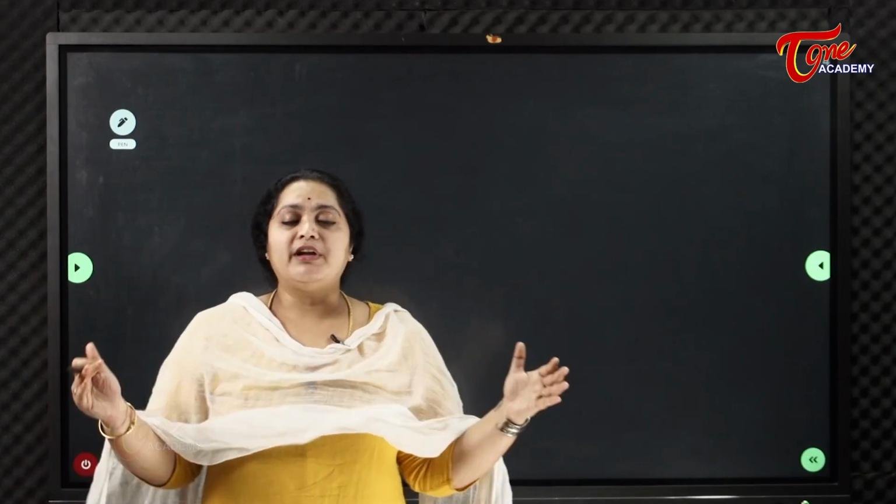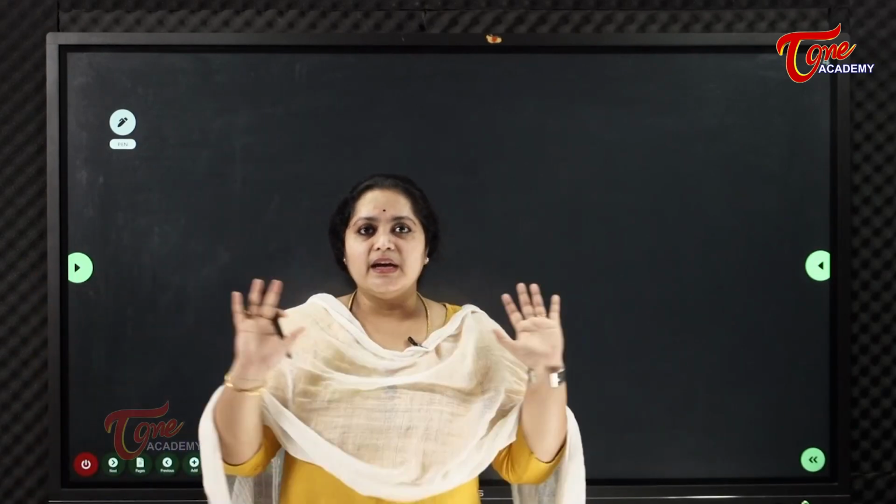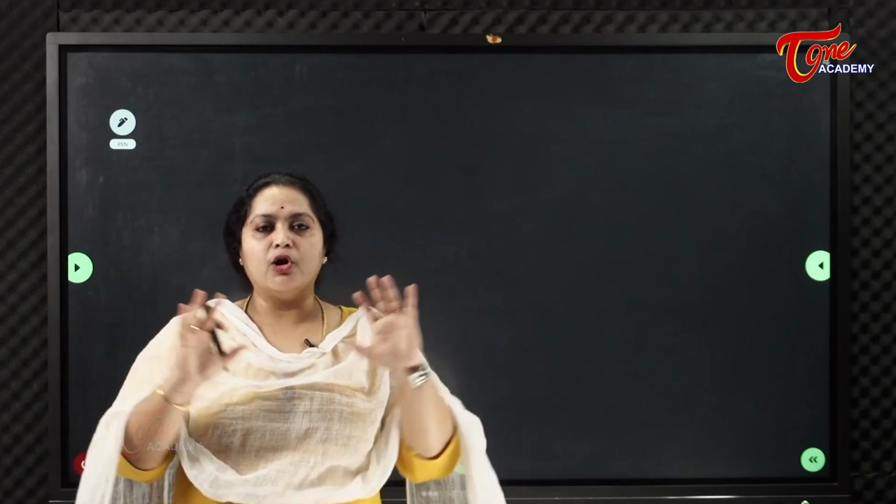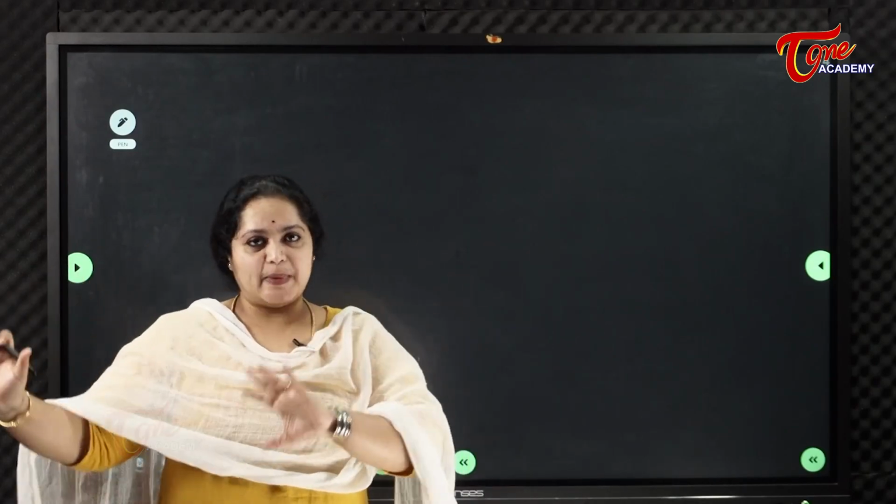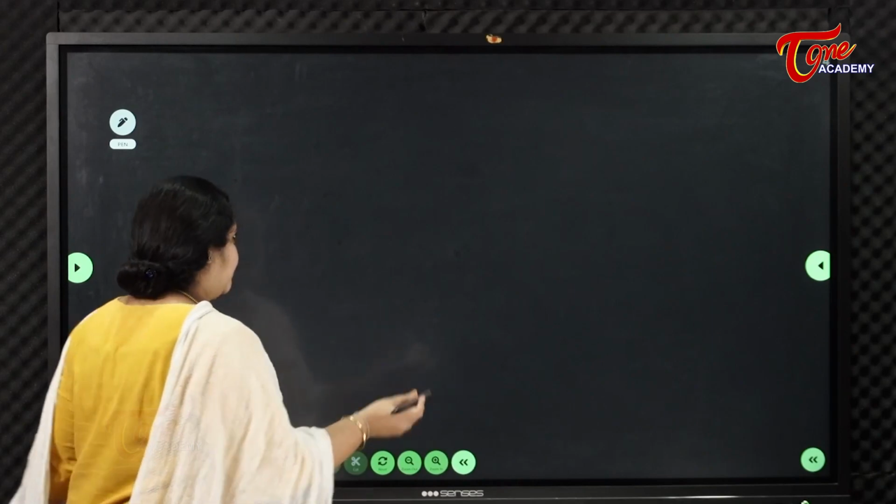Whatever rays we receive from the sun, we can call it a band or a solar spectrum.